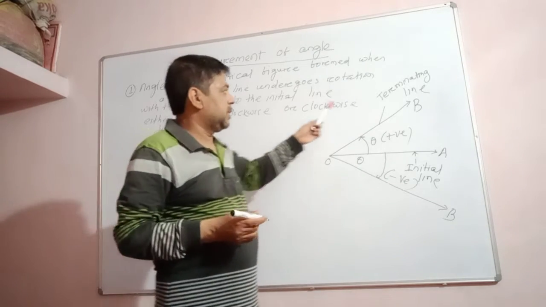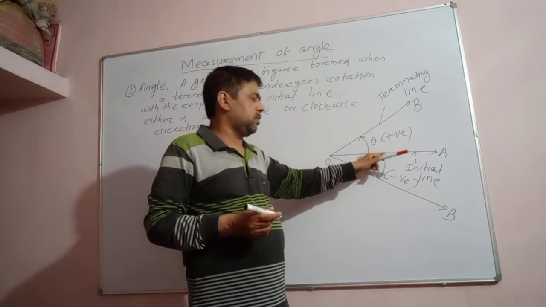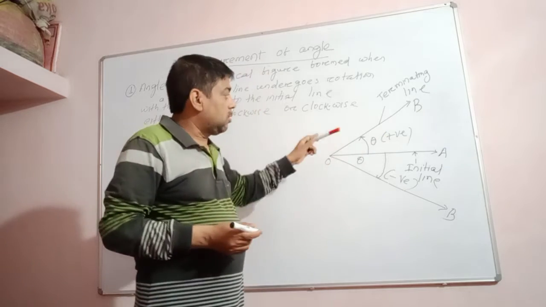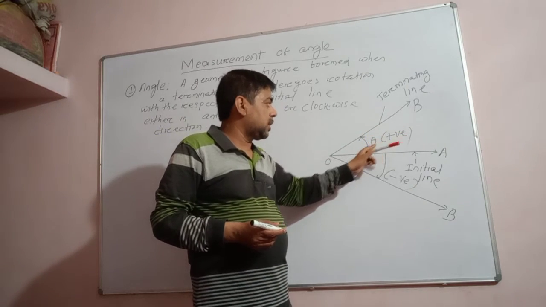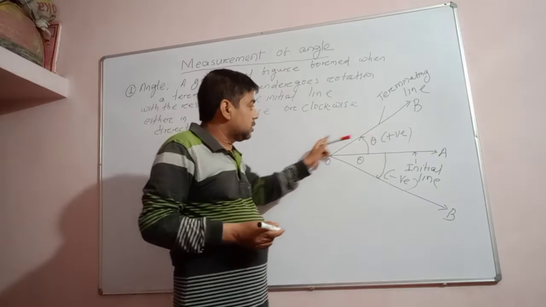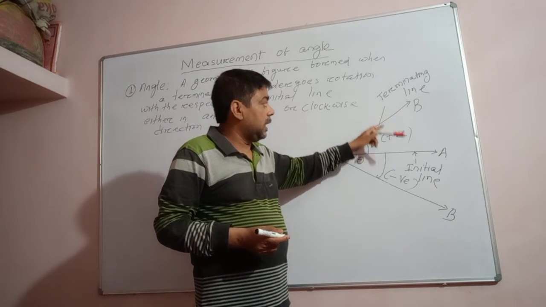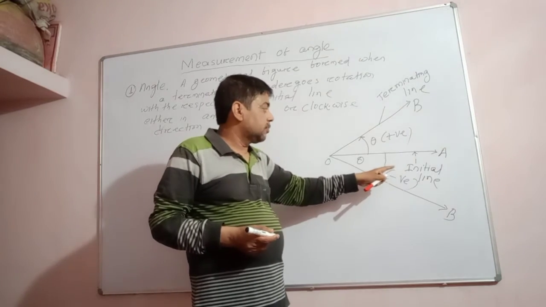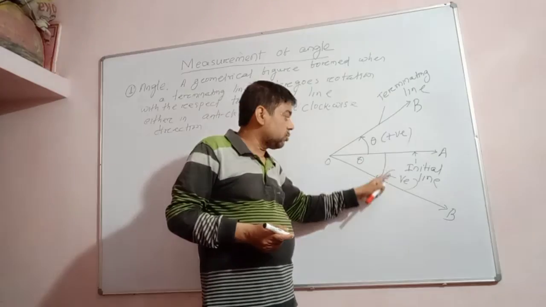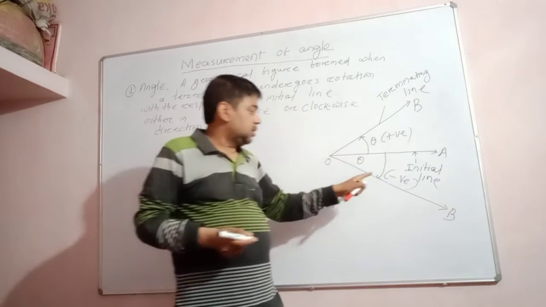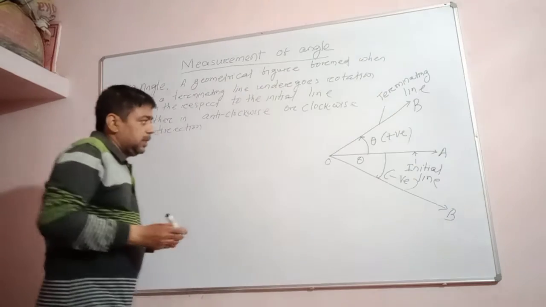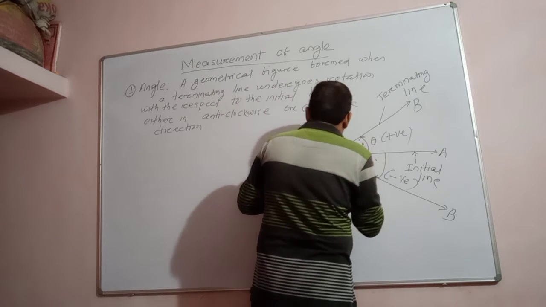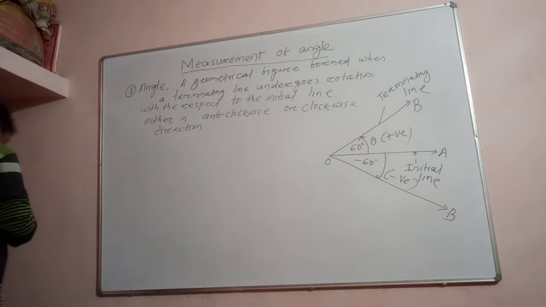An angle is a geometrical figure formed when a terminating line undergoes rotation with respect to the initial line, either in clockwise direction or in anti-clockwise direction. And when the terminating line undergoes rotation in anti-clockwise direction, counter-clockwise direction, the angle will be positive. And when the terminating line undergoes rotation in clockwise direction, the angle will be negative. Understand or not? If this angle is 60 degrees, this angle will be minus 60 degrees. Okay? Understand?